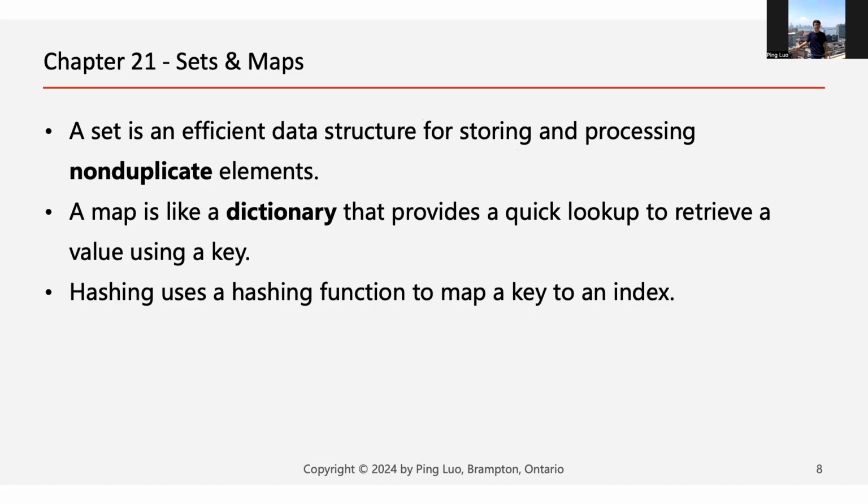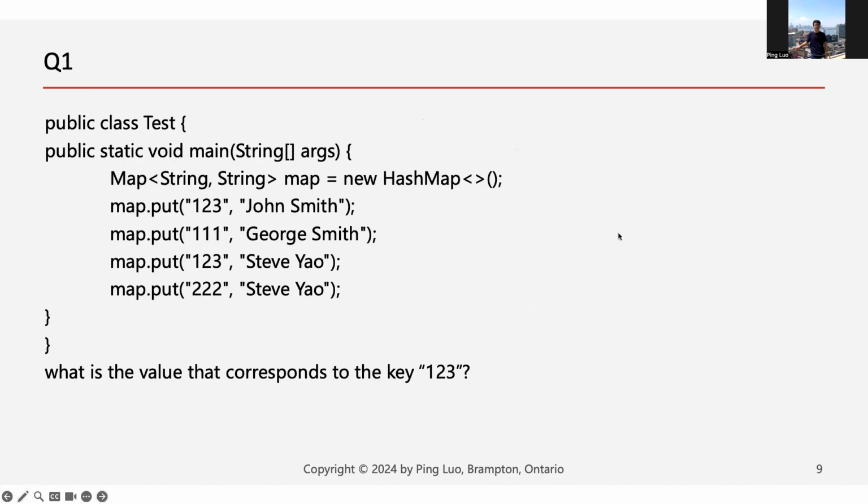So we learned sets and maps. We know a set just stores non-duplicate elements, and a map is just a dictionary. It has a key, and each key has a value. So for this example, what do you think? After these 4 put statements, what is the value that corresponds to key 1, 2, 3?